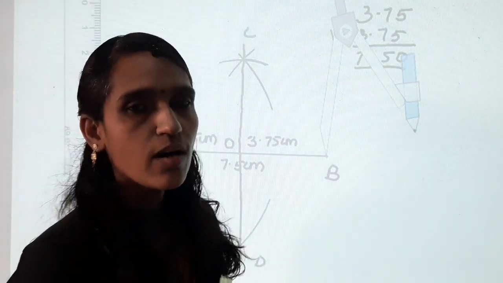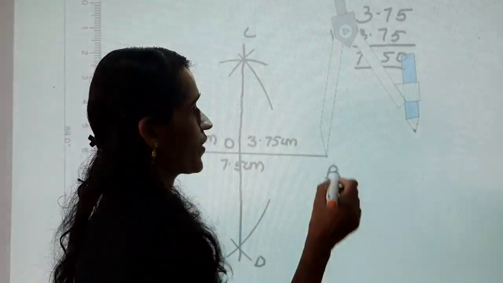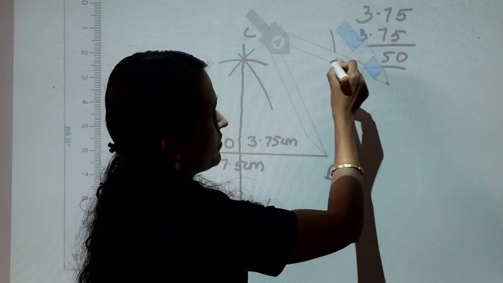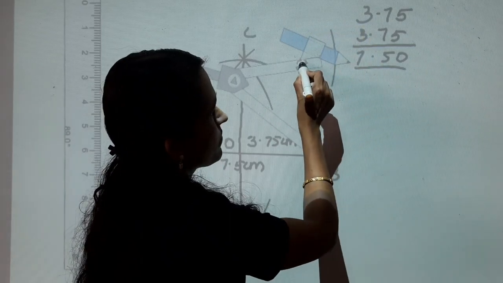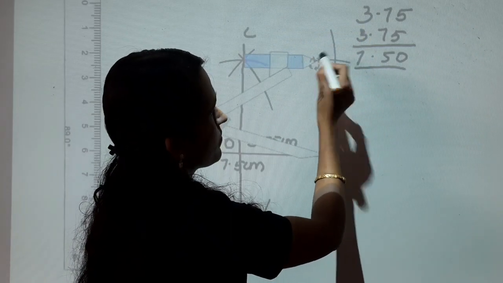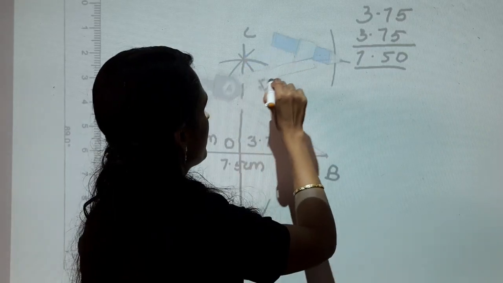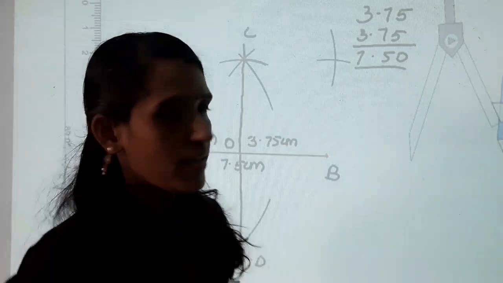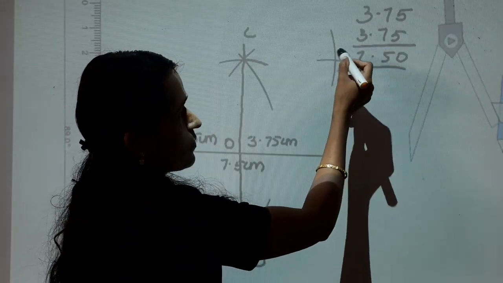Next, draw another arc from the point B. Here, these two arcs intersect at one point.